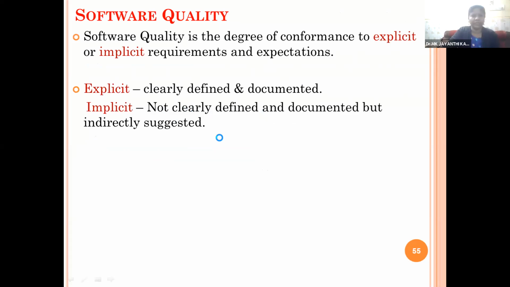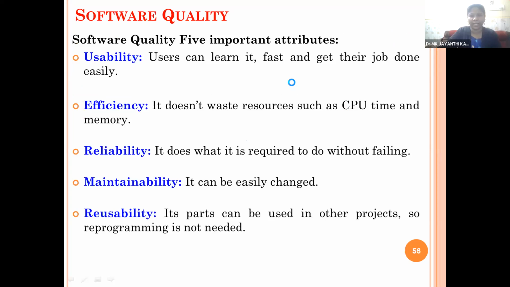So then we started with the software quality. We discussed the 2 types of software quality, explicit and implicit quality aspects. Then we discussed the various features or characteristics which we need to consider while checking for the quality of any software product. So if your software is having the following attributes, then we can say your software is having the quality standards, or it can be accepted in the universal platform.